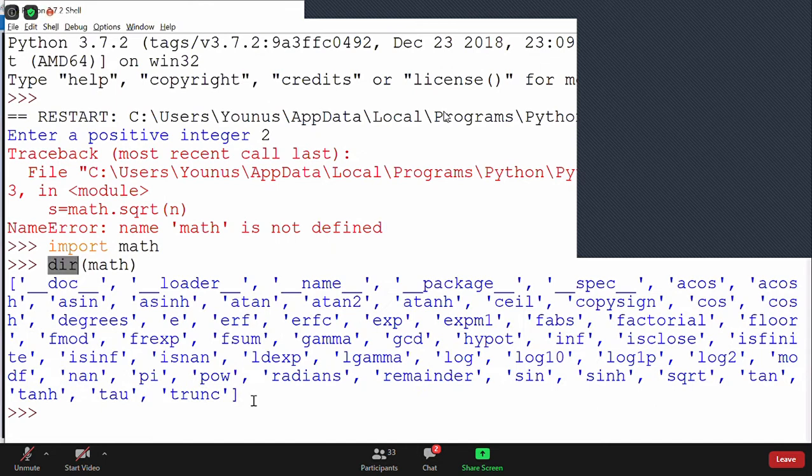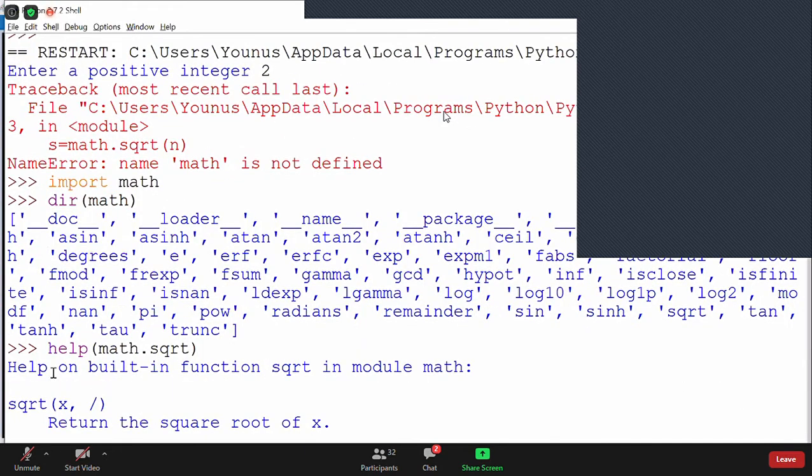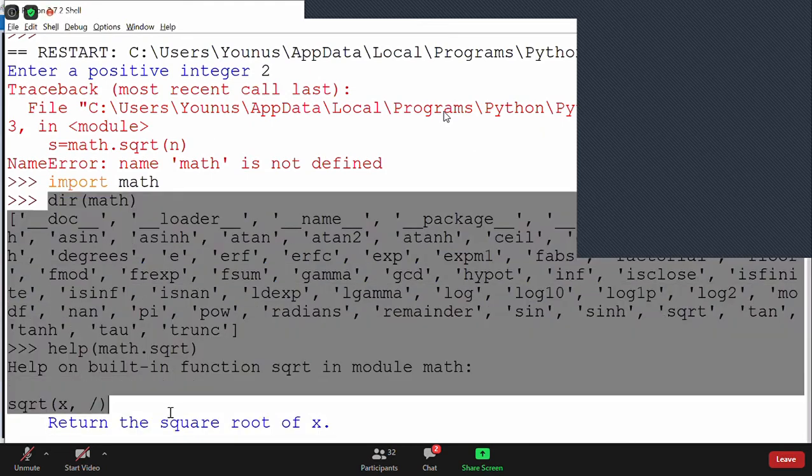We use the help function to know about a function. Now if you wanted to know what this sqrt function is, then you can do help and say math.sqrt. Then it will show you the function definition. It tells you: help on built-in function sqrt in module math. It takes one parameter, x, and returns the square root of this x. So this is very useful, guys. Please note down everyone that if you wanted to explore any module, this is the way you will explore it.